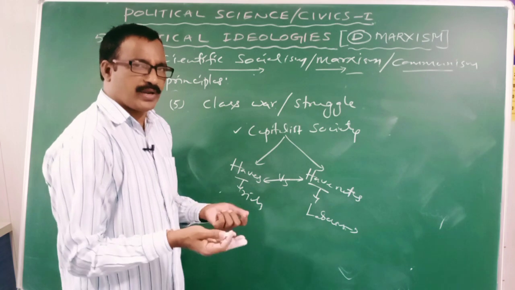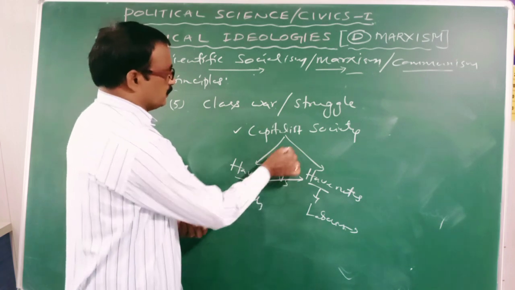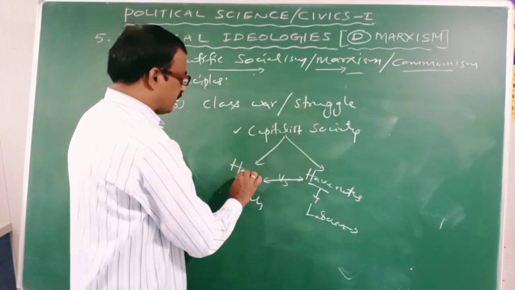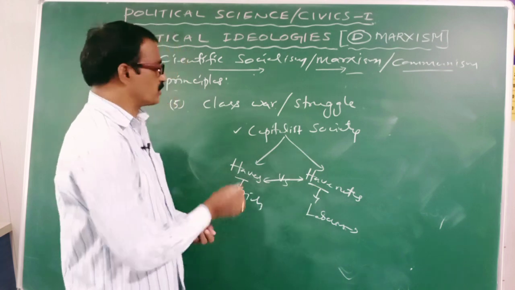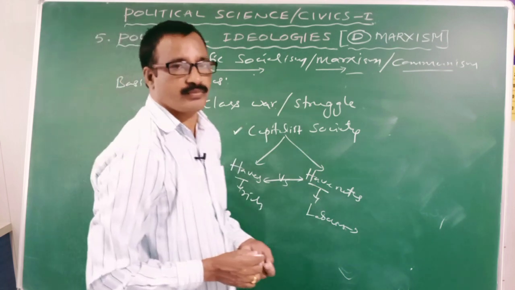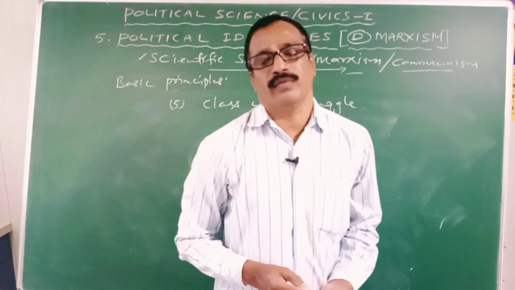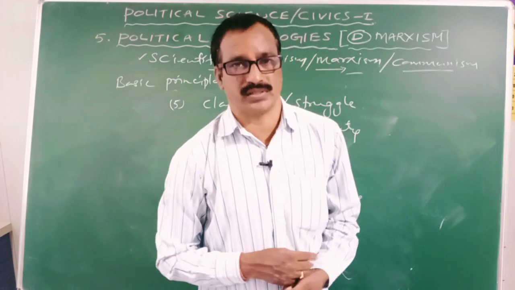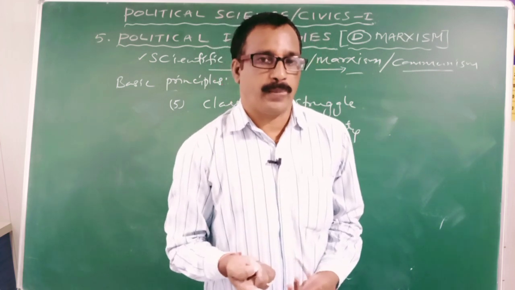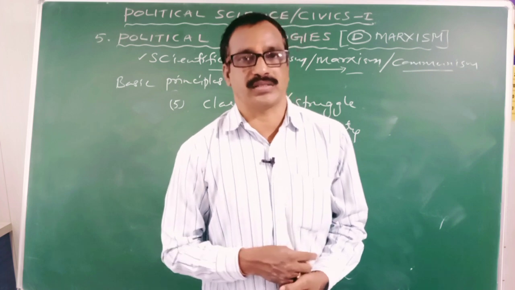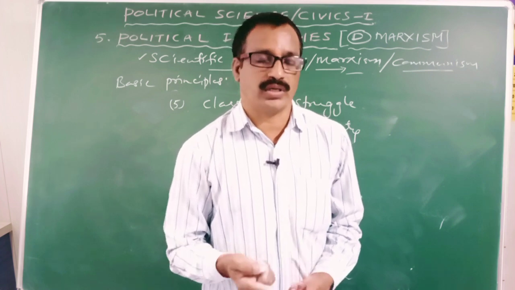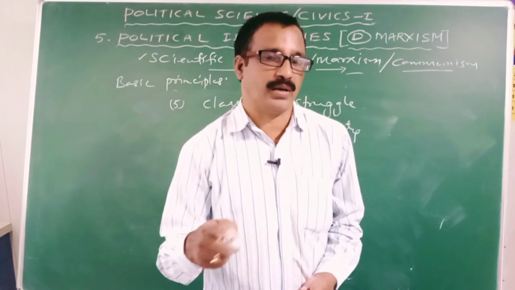So what are the main reasons for the class struggle between the haves and have-nots? Because in capitalist society, the state will function in favor of capitalists. The state will protect the interest of the capitalists. And one more thing is, capitalists will exploit the labor of the laborers.